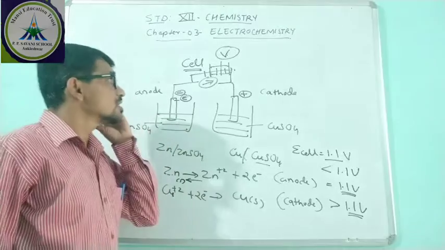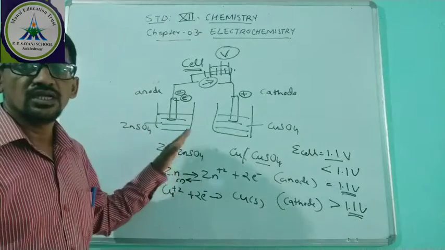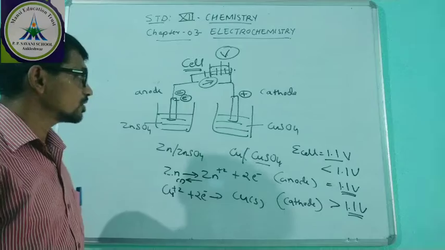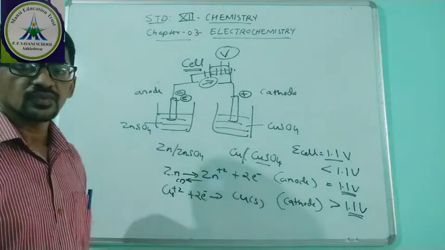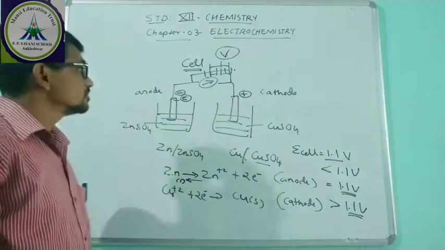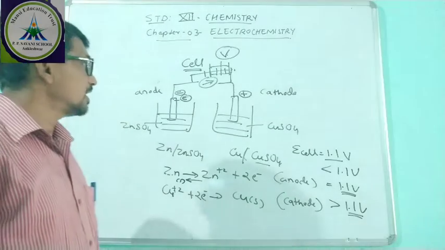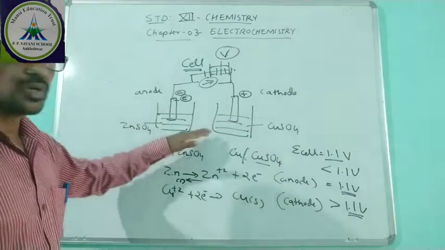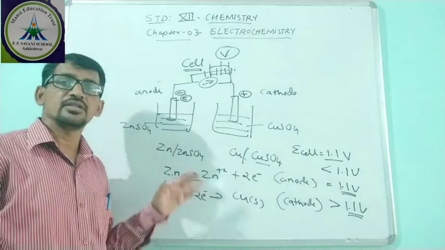In the next lecture we will discuss how this force is observed, which factors decide the oxidation and reduction reactions, which different types of cells we can prepare from this simple cell, and how to find the potential.